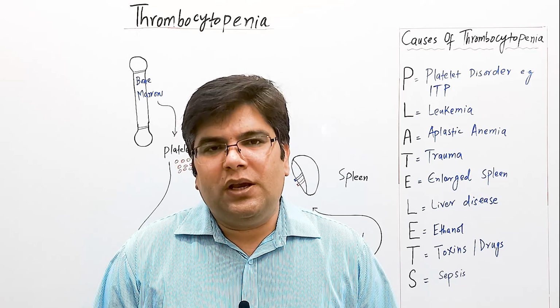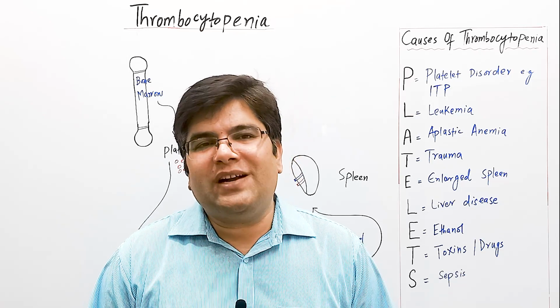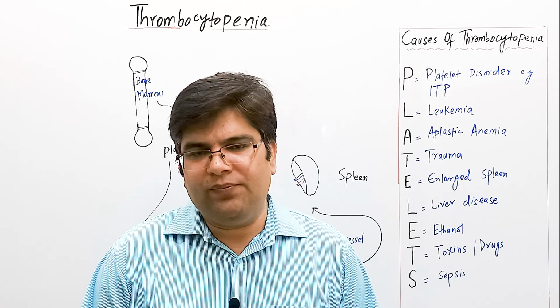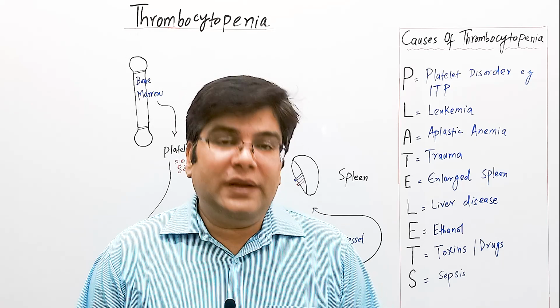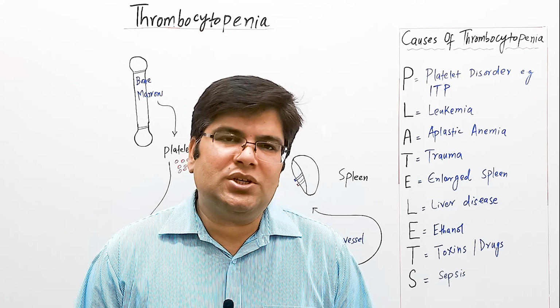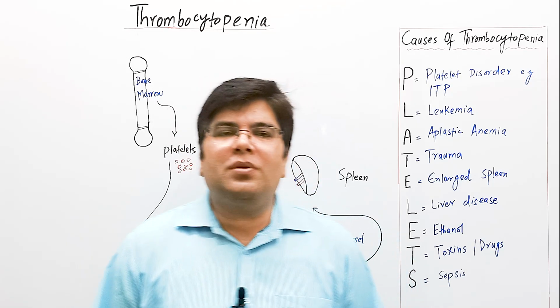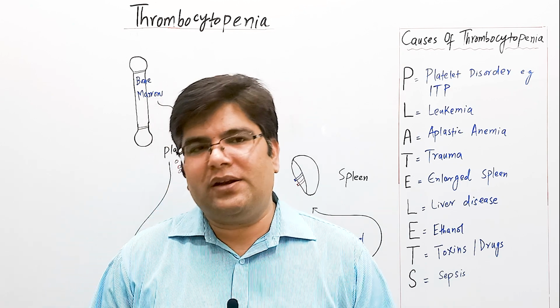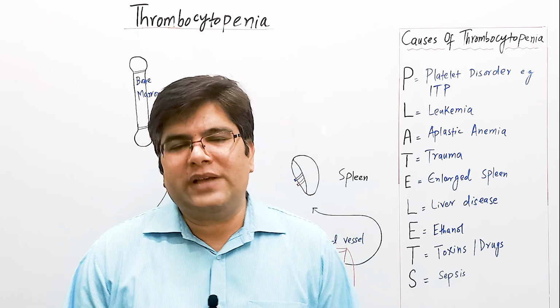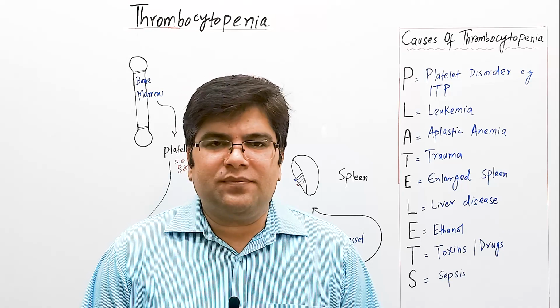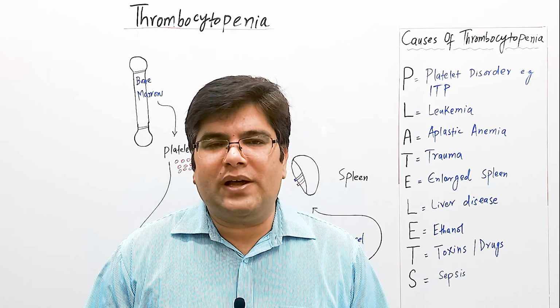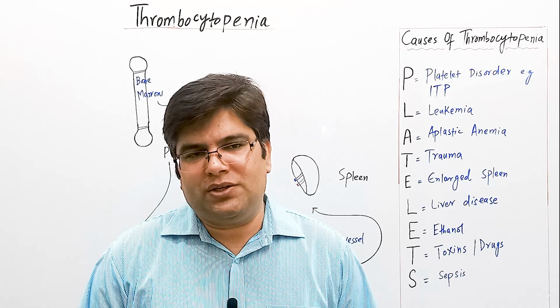In our previous two sessions, we have studied vitamin K deficiency and hemophilia. Both are bleeding disorders in which secondary hemostasis is affected. Today we are going to study a problem in which primary hemostasis is affected. This is thrombocytopenia. In this case, the platelet level is very low and this can lead to a bleeding disorder.